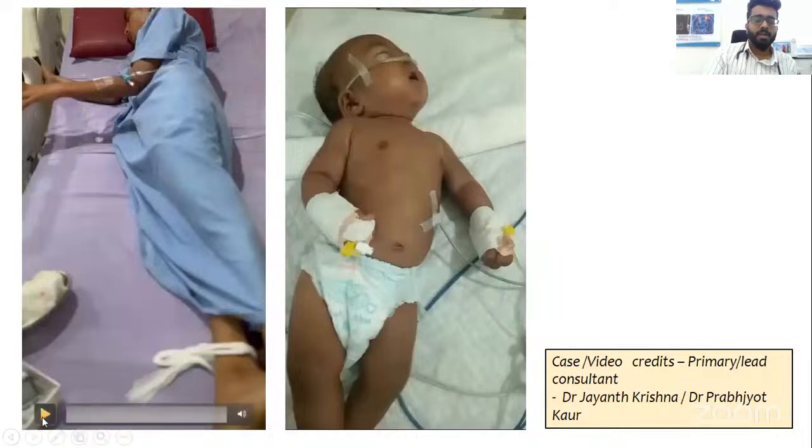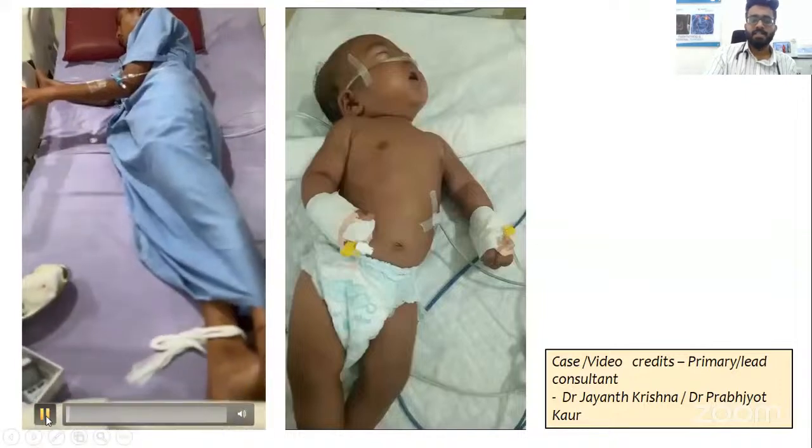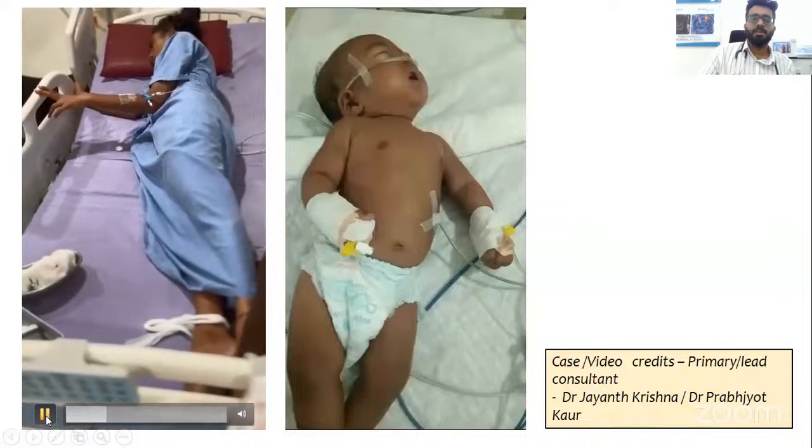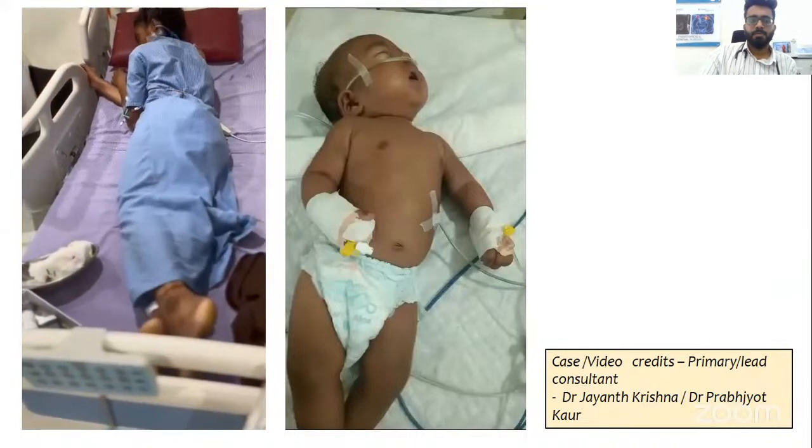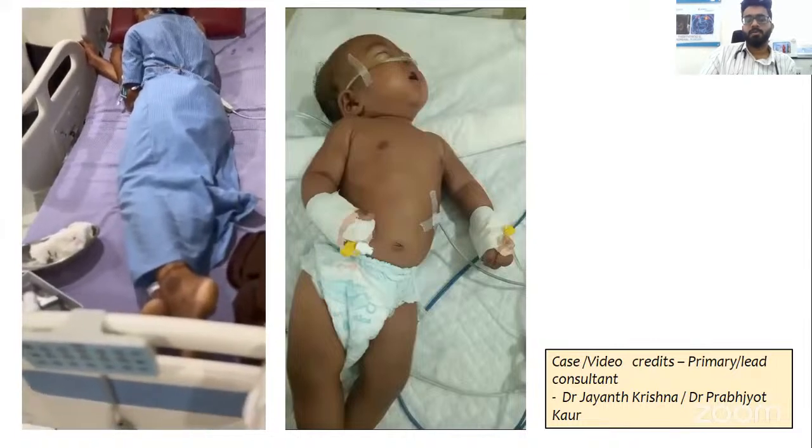This was another child who came to our ICU, a 14-year-old female who has come with a history of these movements since one day. Overnight she developed these movements wherein she's completely stiff, the entire body, and she is arching up. See, she even had one episode of opisthotonic posturing. So this child ended up having Wilson's disease.